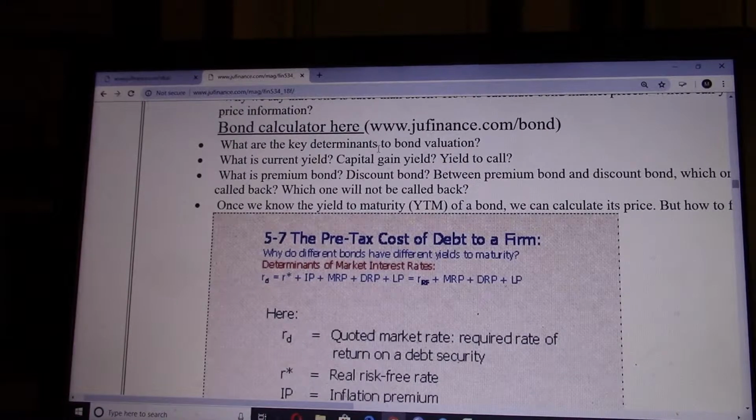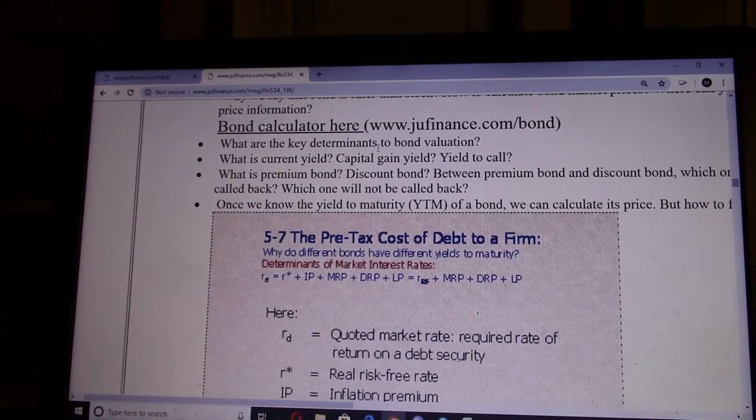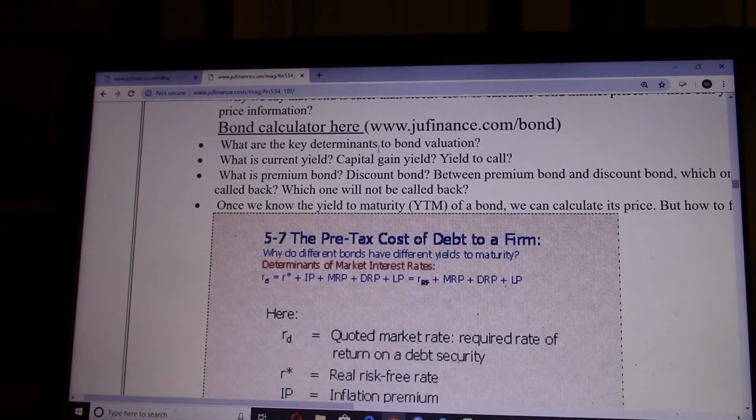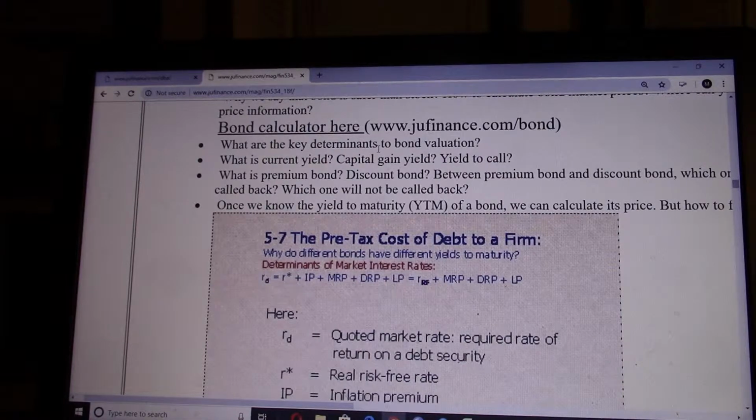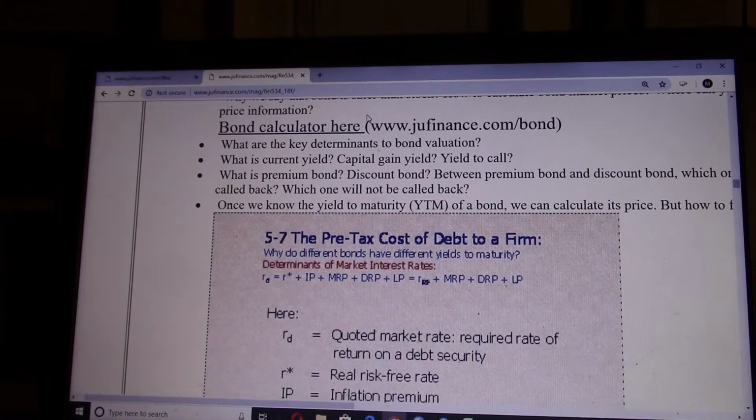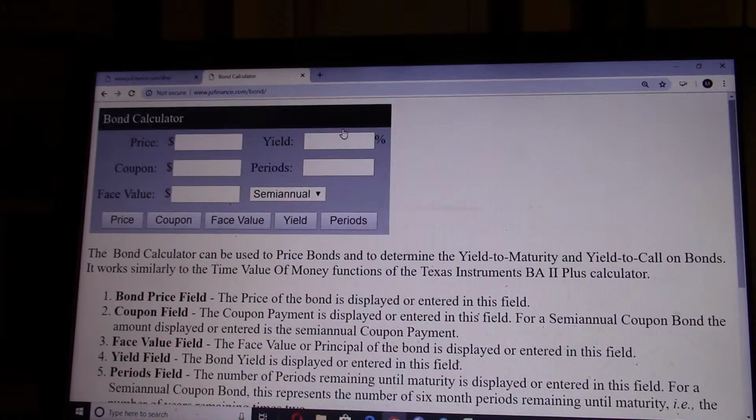Okay, so what are the key determinants to the bond valuations? There are four determinants to the bond valuation. Let's take a look at this bond calculator.